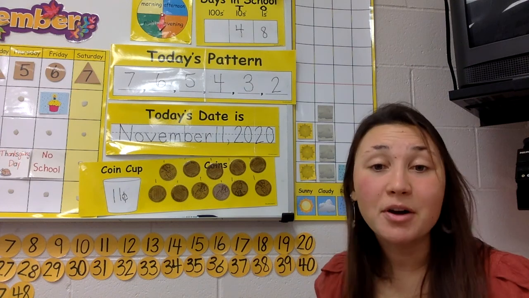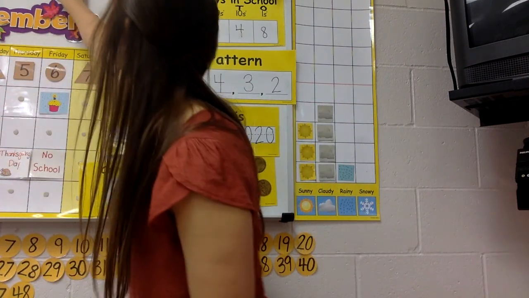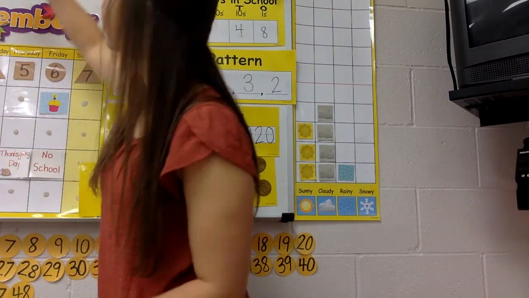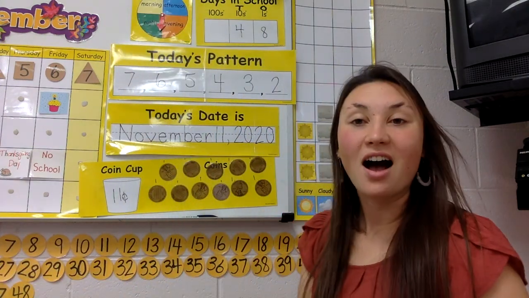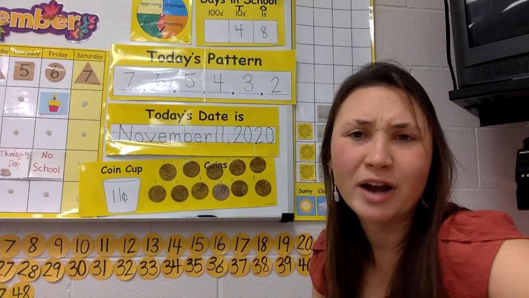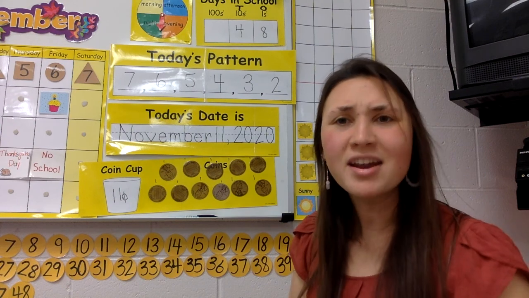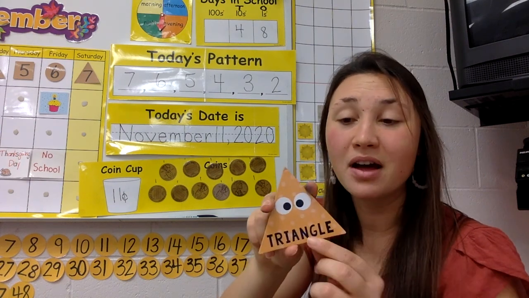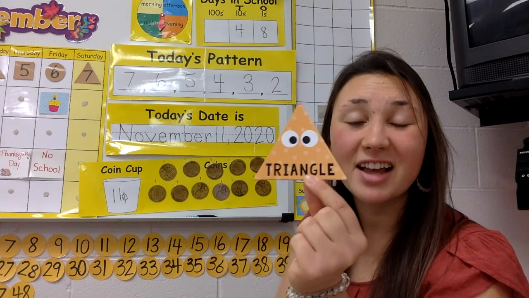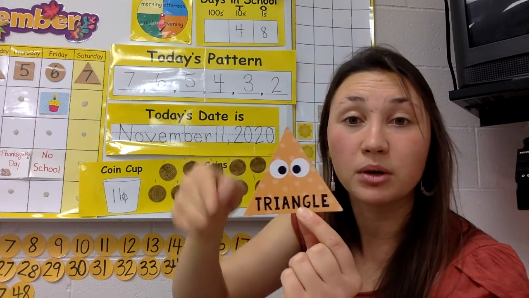Okay, let's talk about our shapes to end our math meeting today. How many sides does a triangle have? 3, yeah. Here's a triangle to show you. 1, 2, 3 sides and 3 angles, right? 1, 2, 3.